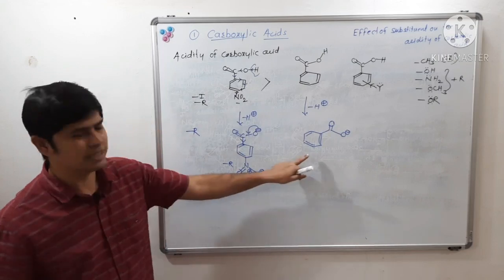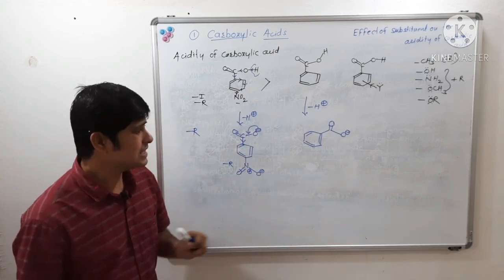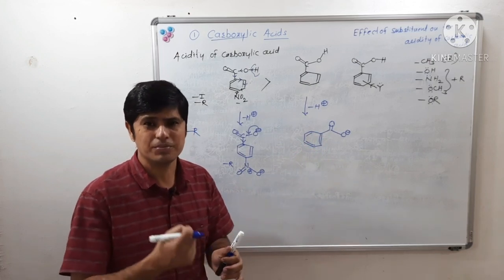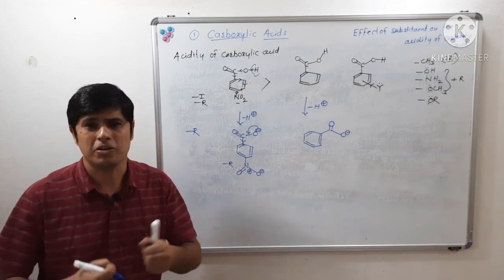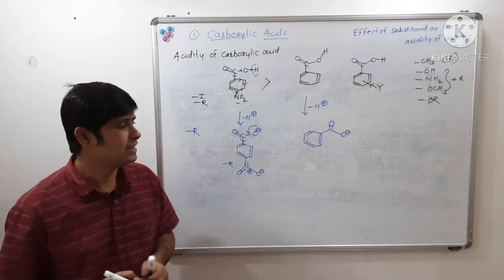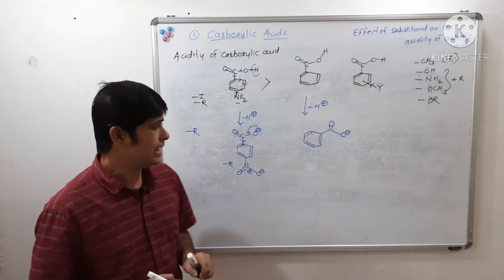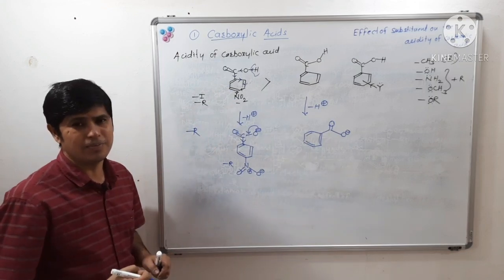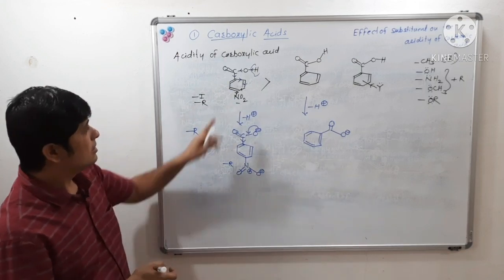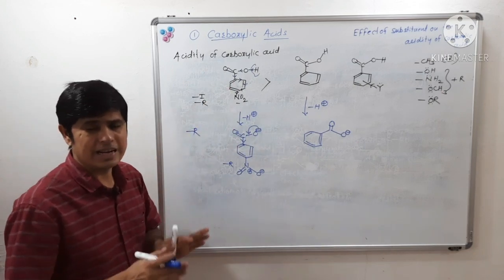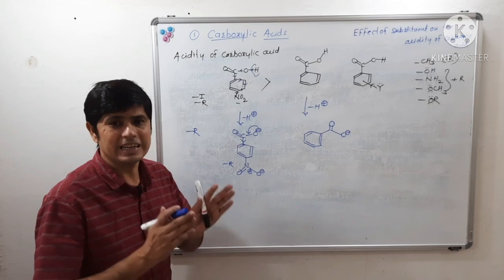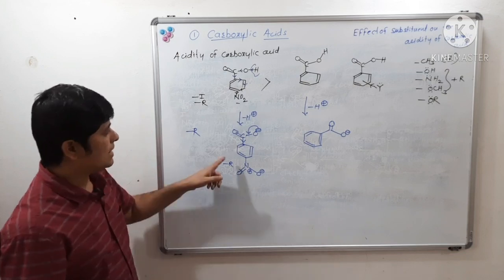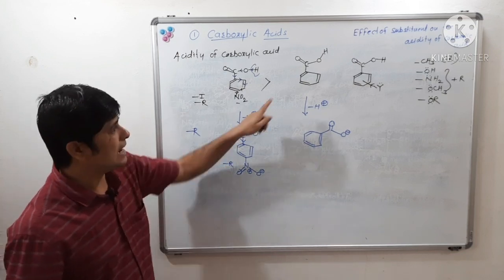In the case of simple benzoic acid, we will get this carboxylate ion, and this carboxylate ion is not having any other feature, that is minus I effect or minus R effect, to stabilize it. Hence the substituents having minus I or minus R effect, if present on the phenyl ring of benzoic acid, will increase the acidity of the corresponding substituted benzoic acid. So para-nitrobenzoic acid is stronger than simple benzoic acid.